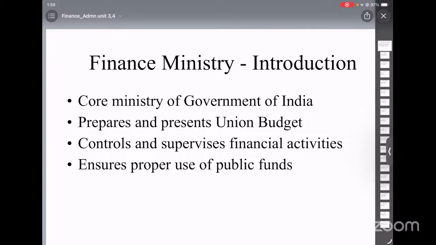or abolish taxes. Once the budget is presented, tax proposals can take immediate effect under the law. The finance bill must be passed before the end of April, and after it is passed, the government gets authority to collect taxes. With the passing of both the appropriation bill and the finance bill, the enactment of the budget is complete. This means the government has legal authority to both spend money and collect revenue.